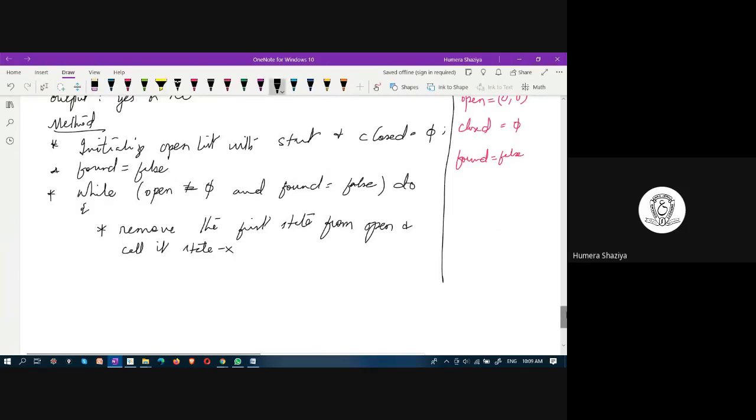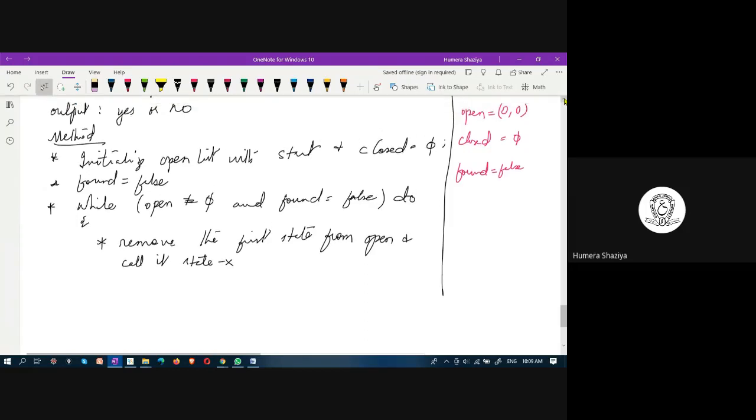Remove the first state from open, and what is the state in open presently? It is 0, 0. That 0, 0 is now state X. State X is 0, 0 because you are choosing the node from the open list, and in open list we have 0, 0, so 0, 0 is state X.